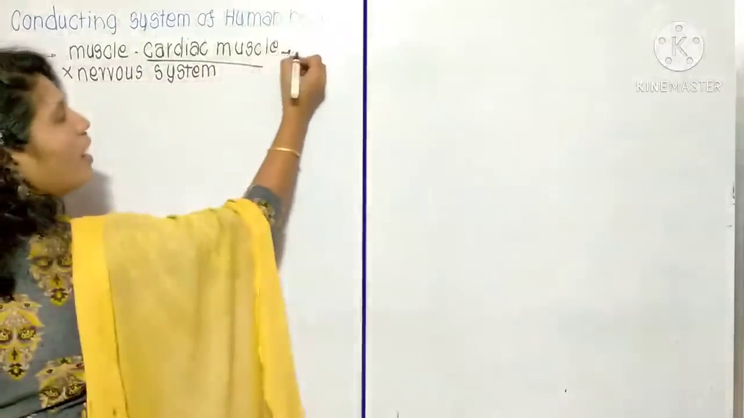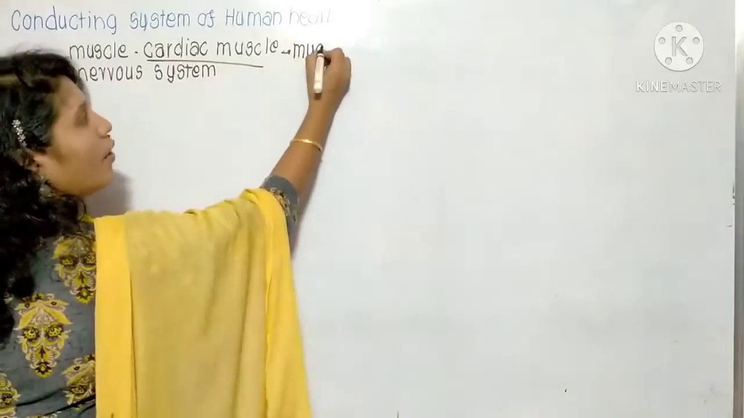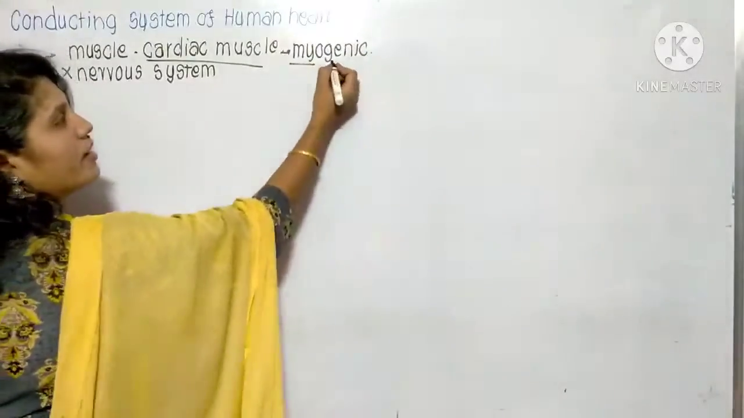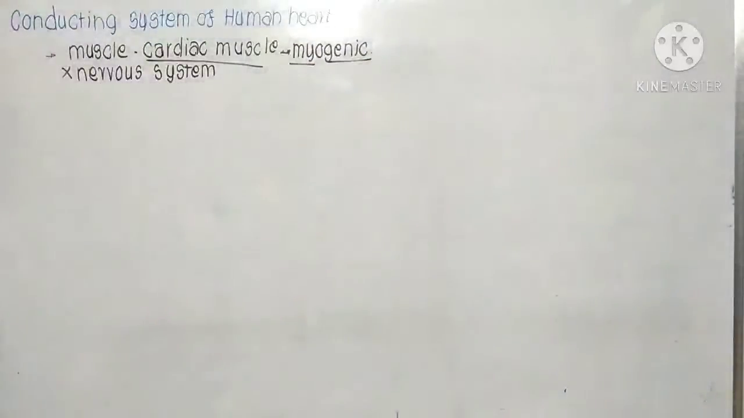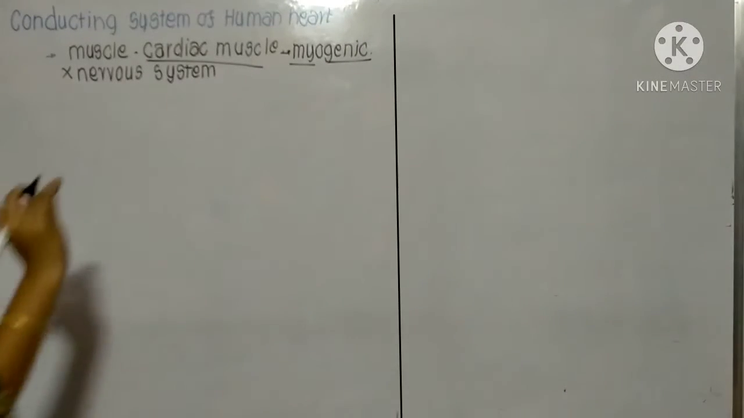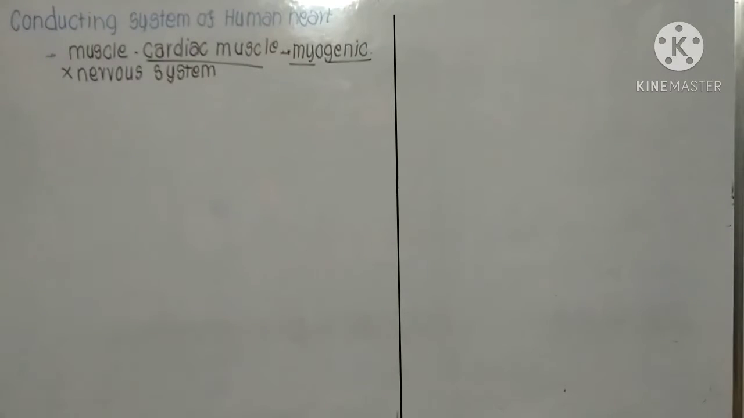That's why the human heart is known as myogenic. Myo means muscles. Genic means generator. This means the contraction and relaxation is generated by muscles only. That's why it is known as myogenic.